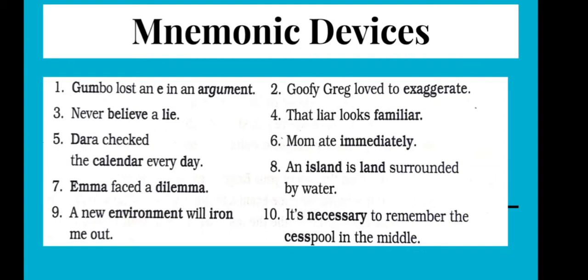Okay, the fifth one. Dara changed the calendar every day. Here you find D, D-A, D.